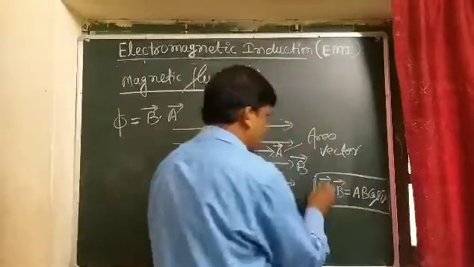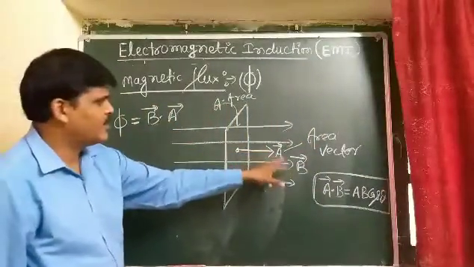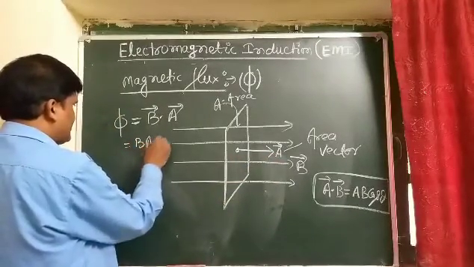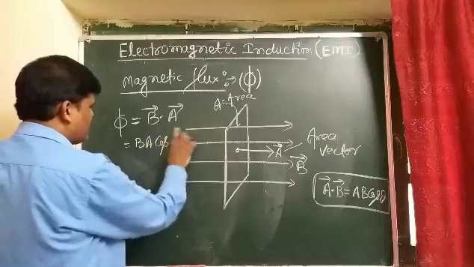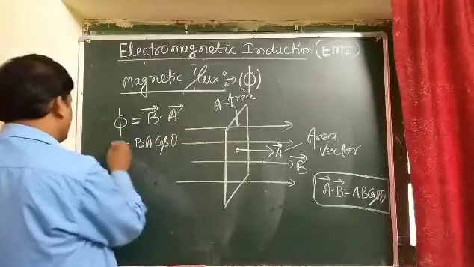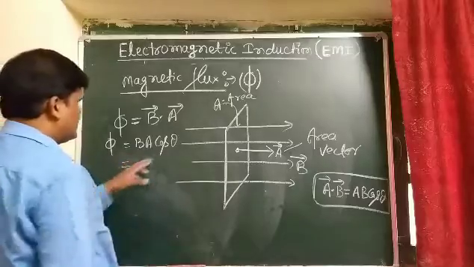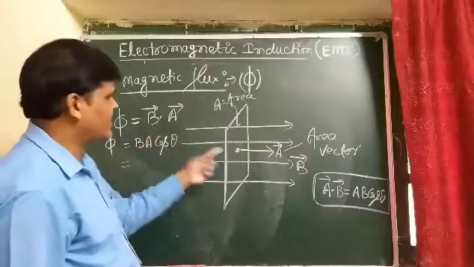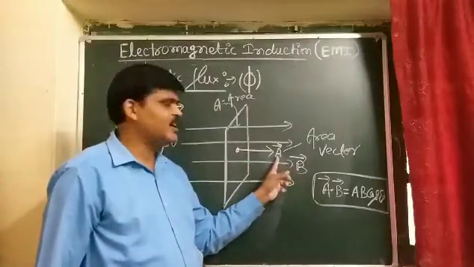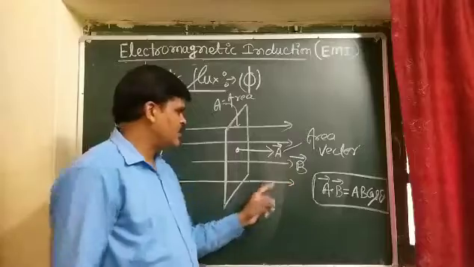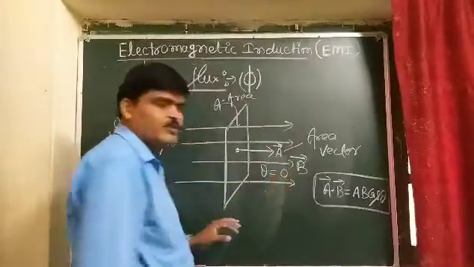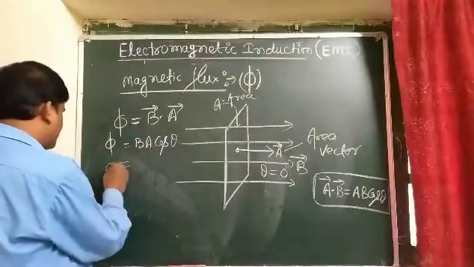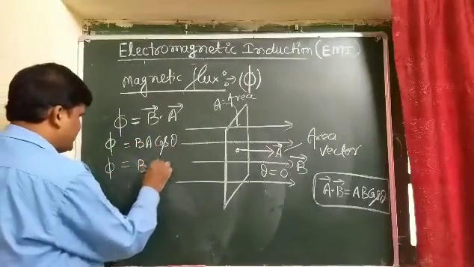So in place of vector B dot vector A, it can be written as BA cos theta. And student, here angle theta, that is what? Angle between magnetic field and area vector. And here the direction of the magnetic field and the area vector, that is what? Same direction. So the angle between them is what? 0. So magnetic flux, which is written as phi equal to what? BA.